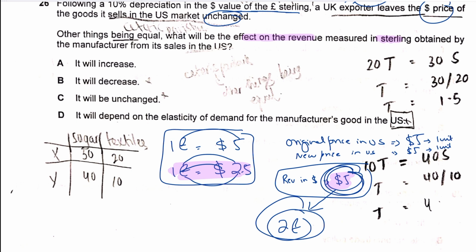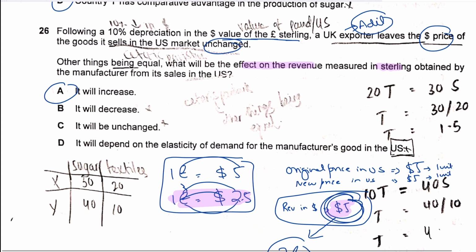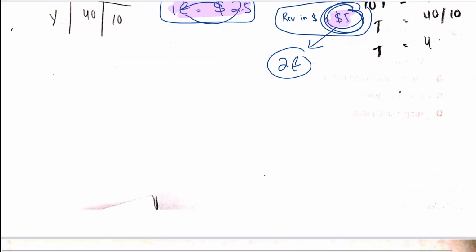So the revenue in sterling would rise, because initially my revenue was £1. If the pound had not depreciated, I would have sold the goods for $5 in the US, but in sterling the revenue would have been equal to £1. But now the revenue in sterling would be equal to two pounds, because a pound is now $2.5, so $5 is worth £2 now. So the revenue should rise, which makes A the correct answer for 26.